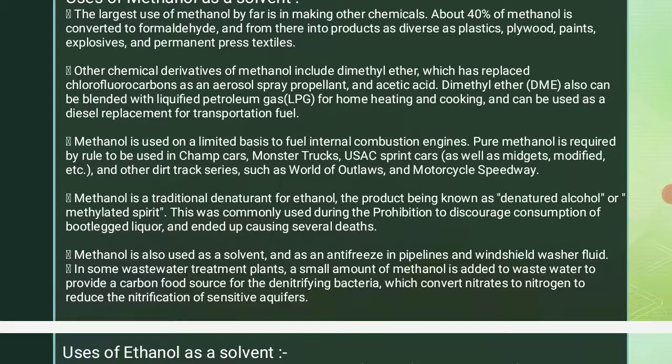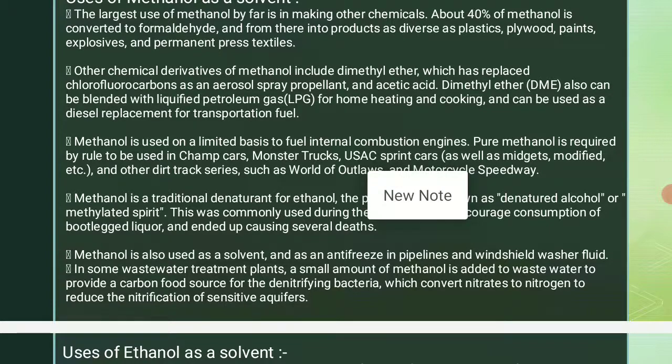In some wastewater treatment plants, a small amount of methanol is added to wastewater to provide a carbon and food source for the denitrifying bacteria which convert nitrates to nitrogen to reduce the nitrification of sensitive aquifers. Methanol is used in antifreeze, in pipelines, in windshield washer fluid, and so on.